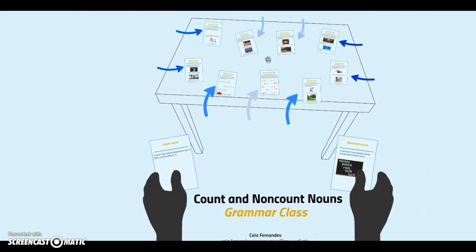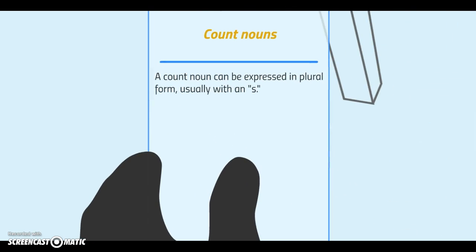So I think you know about count nouns before. So this is the explanation of count nouns. Count nouns can be expressed in plural forms, usually with an s. Jadi biasanya count nouns itu digunakan kata-kata benda yang bisa dihitung, dan kalau misalnya dia jadi jamak kita tambahkan s atau es. Alright. For example, hat becomes hats and other things.